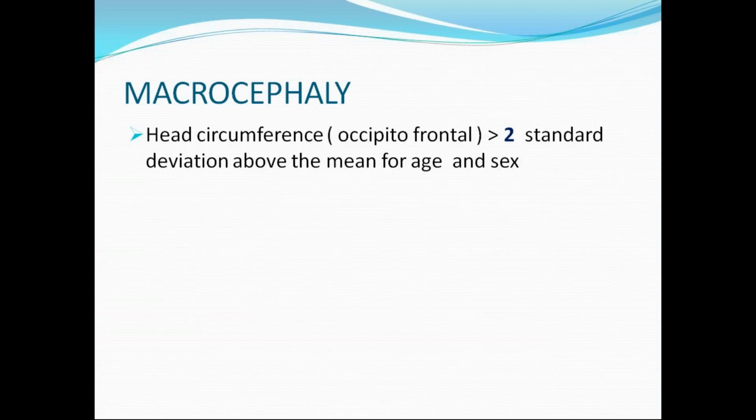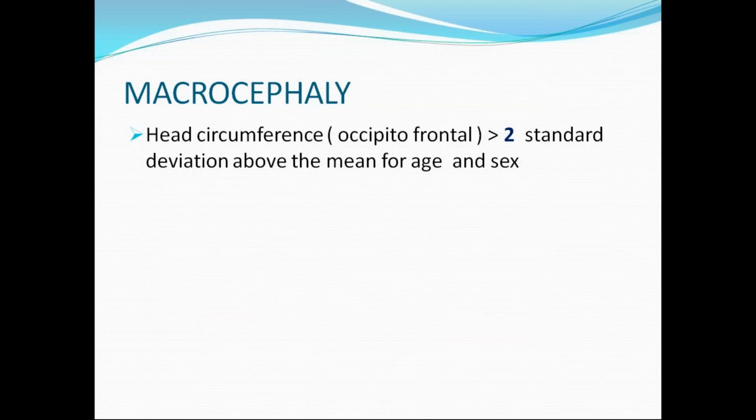See, in this the head circumference is more than 2 standard deviations above the mean for age and sex. The only difference is that in microcephaly, it is more than 3 standard deviations below the mean for age and sex. In macrocephaly, it is more than 2 standard deviations above the mean for age and sex. So in this the head circumference is high and above the mean, more than 2 standard deviations. There it is more than 3 standard deviations below the mean. This is above the mean. This is one of the differentiating points in the definition part. So one has to write carefully or else you lose it.